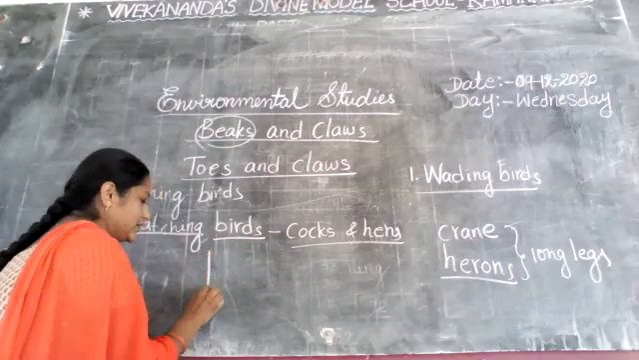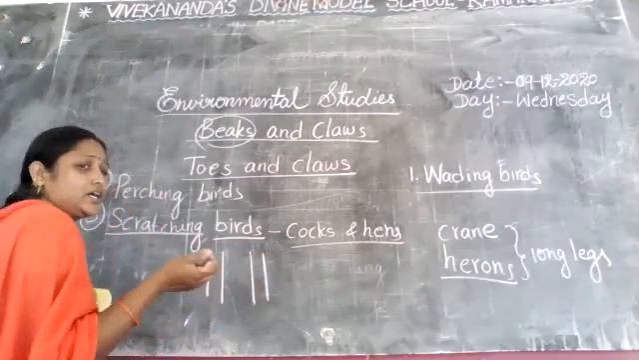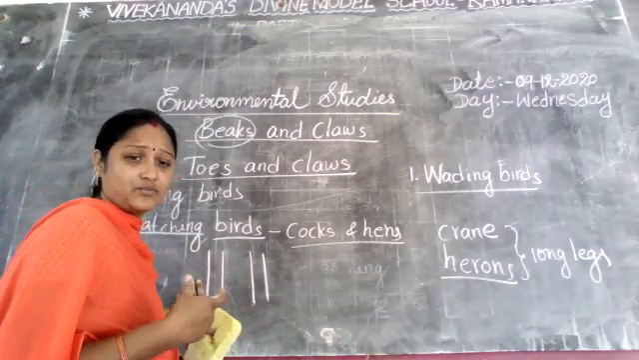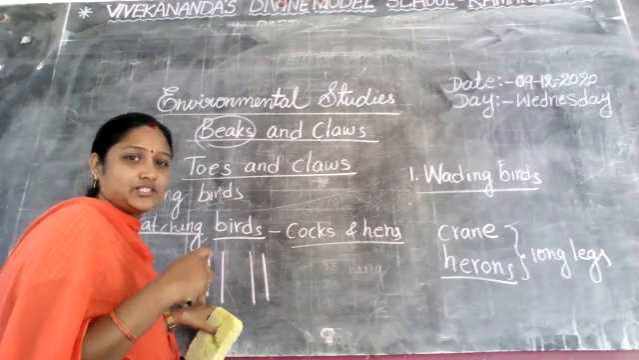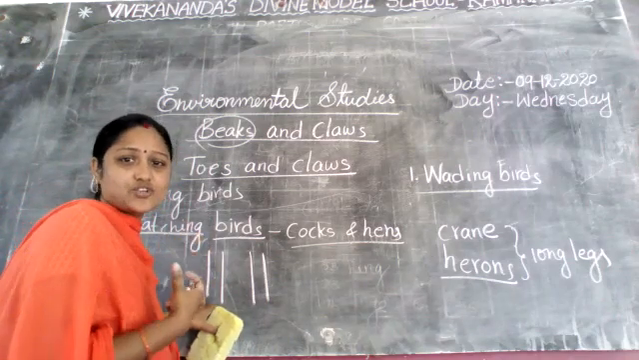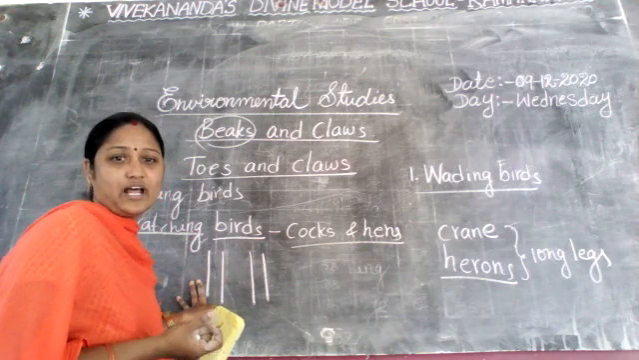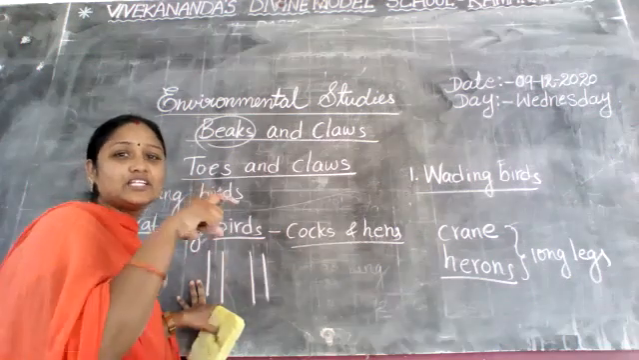For example, now here I am drawing the hen legs. Hen legs are very strong. You know very well, we eat chicken. It is a very strong leg piece. It's very tasty and it's very yummy, no? So it is a very strong leg.